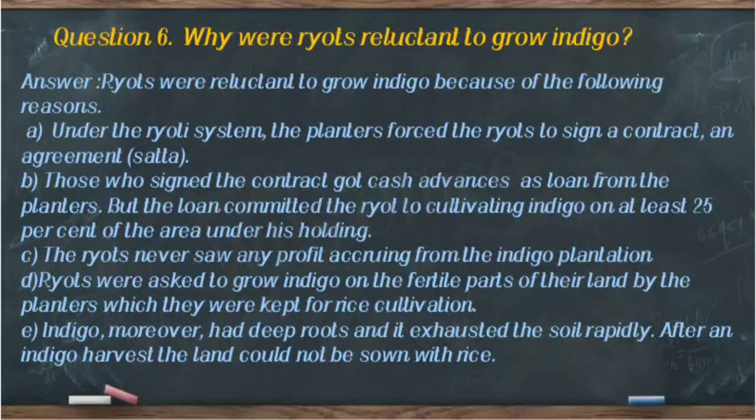Next, point number C, the ryots never saw any profit accruing from the indigo plantation. And number D, ryots were asked to grow indigo by the planters on the fertile parts of their land, which they had kept for rice cultivation. And the last point of this question, indigo moreover had deep roots and it exhausted the soil rapidly. After an indigo harvest, the land could not be sown with rice. That's all from question number 6.